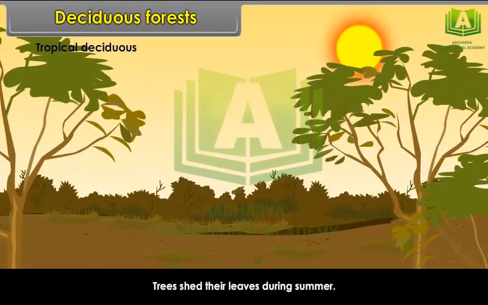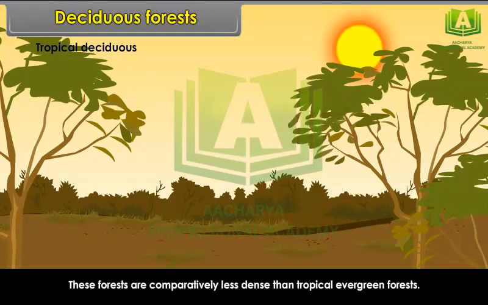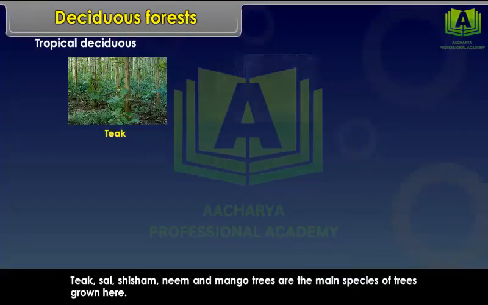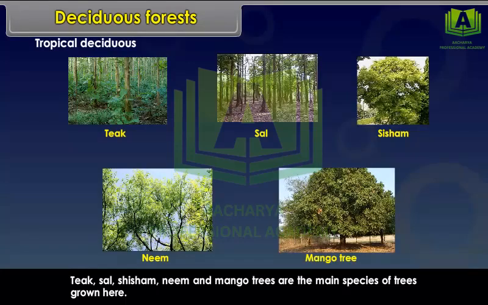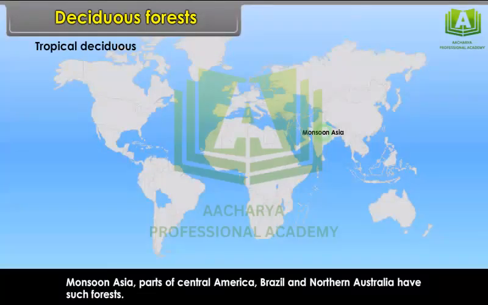Trees shed their leaves during summer. These forests are comparatively less dense than tropical evergreen forests. Teak, sal, shisham, neem and mango trees are the main species of trees grown here. Monsoon Asia, parts of Central America, Brazil and northern Australia have such forests.